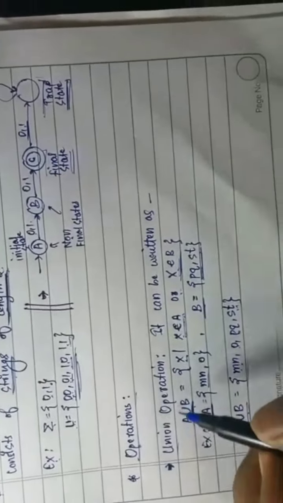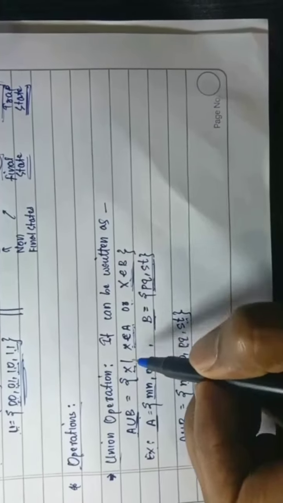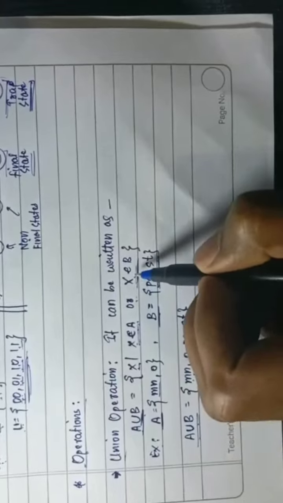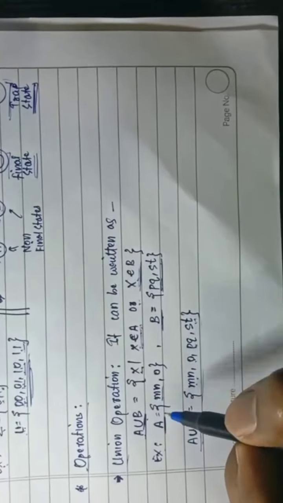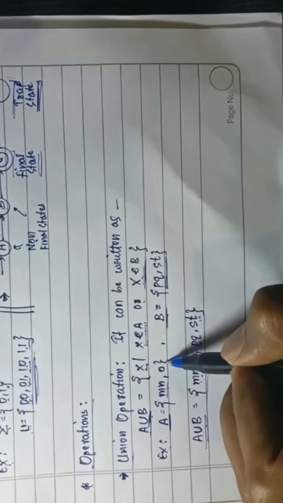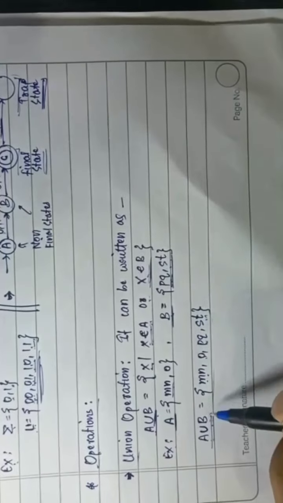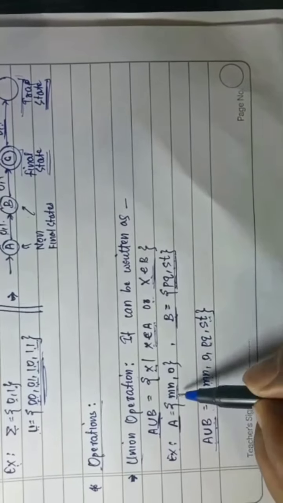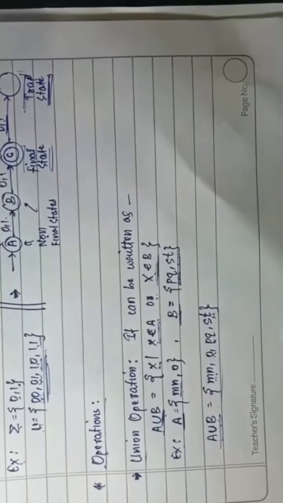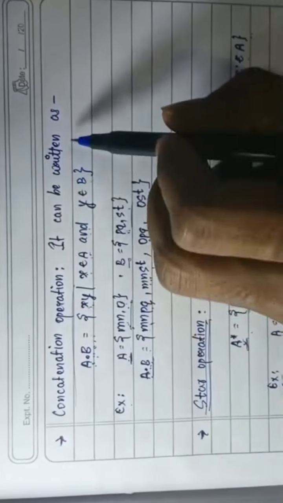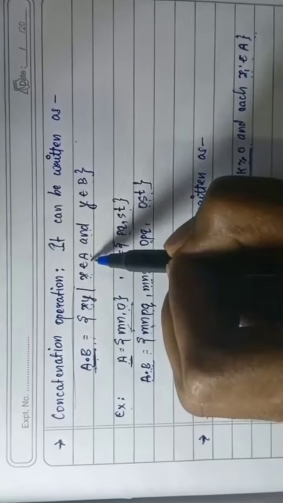Now operations. Union operation. A union B equals X where X belongs to A or X belongs to B. Example, language A having strings mn, O. A language B having strings pq, st. So A union B equals combination of all the strings of A and B, that is mn, O, pq and st. Concatenation operation. It can be written as A concatenation B equals xy where x belongs to A and y